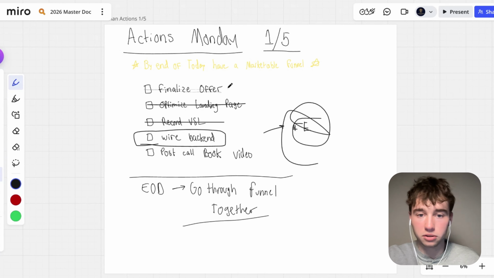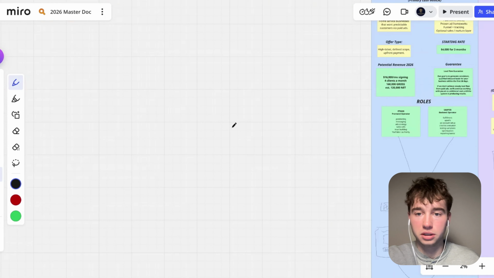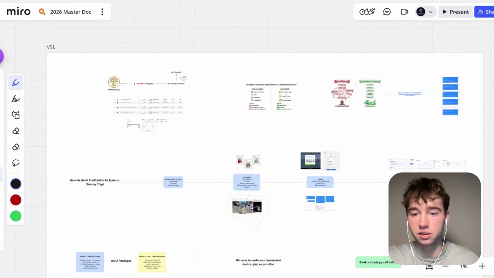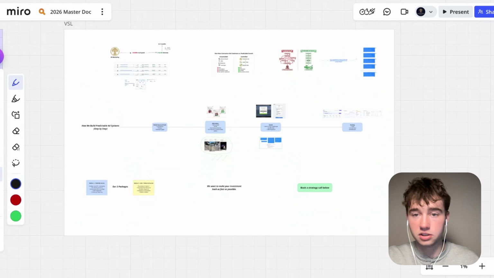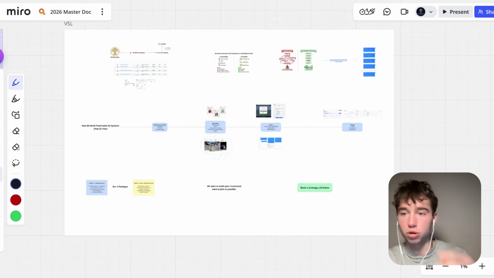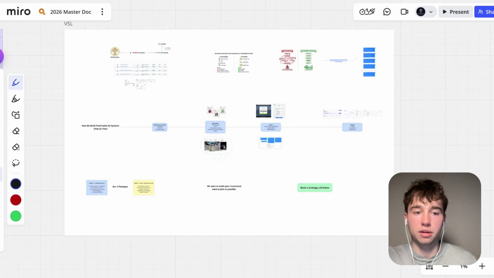So you saw me optimize the landing page and get the VSL completely laid out. This is the heavy lift of it, right? The VSL is the heaviest lift. It's the most important asset. So you really want to take your time on this. I'm going to probably go through it, proofread it even more, try to run through it to make sure it's optimal to what we want to have it be. But it lays out our offer perfectly and exactly what we do. So I think this is a great way to kind of run it for right now.